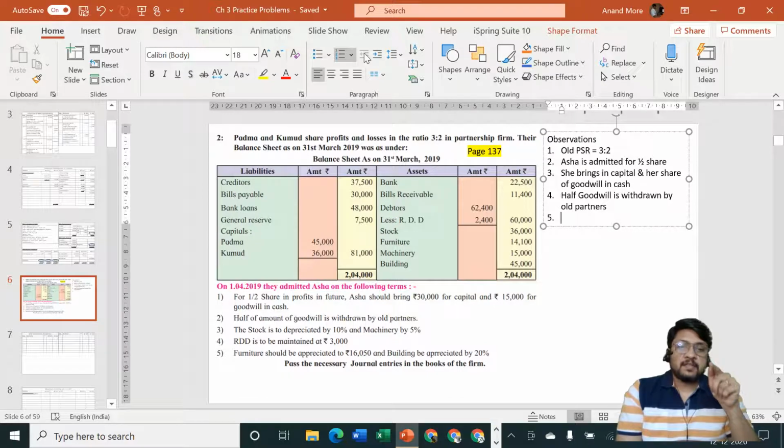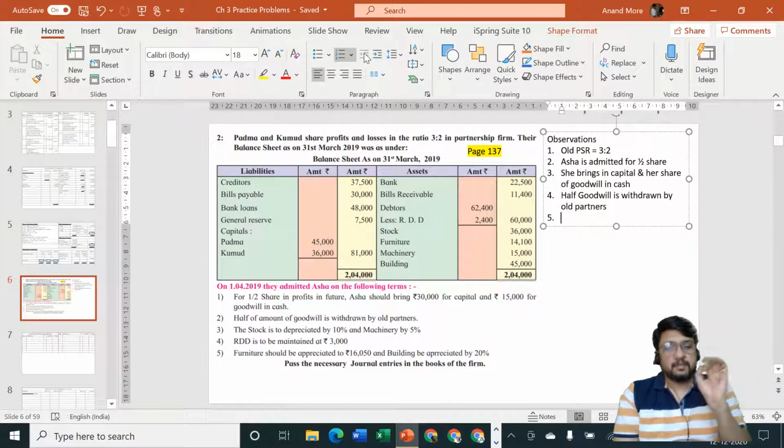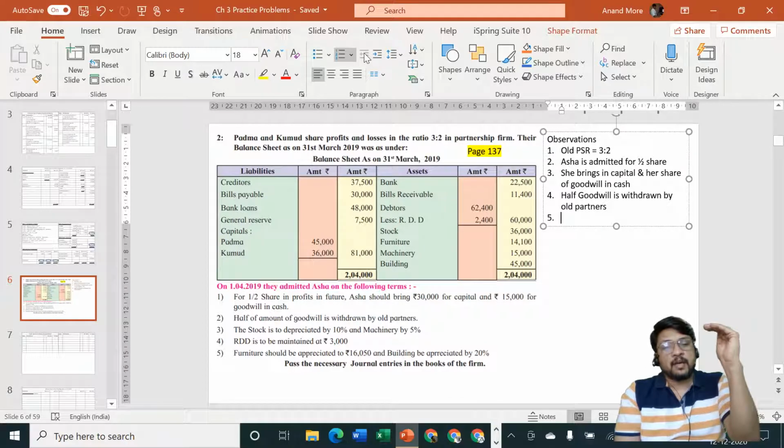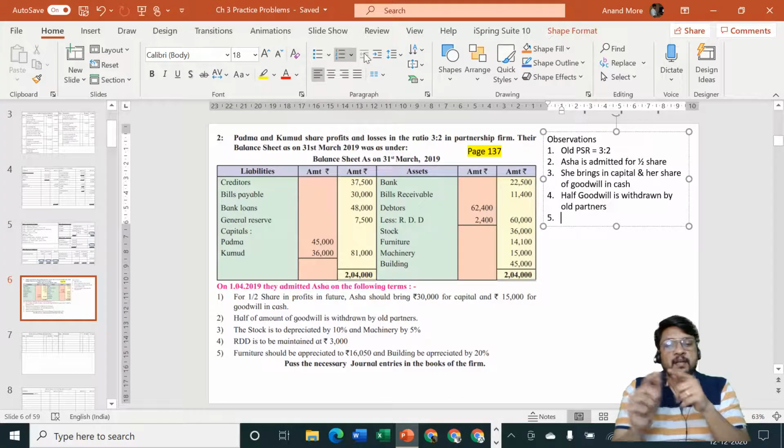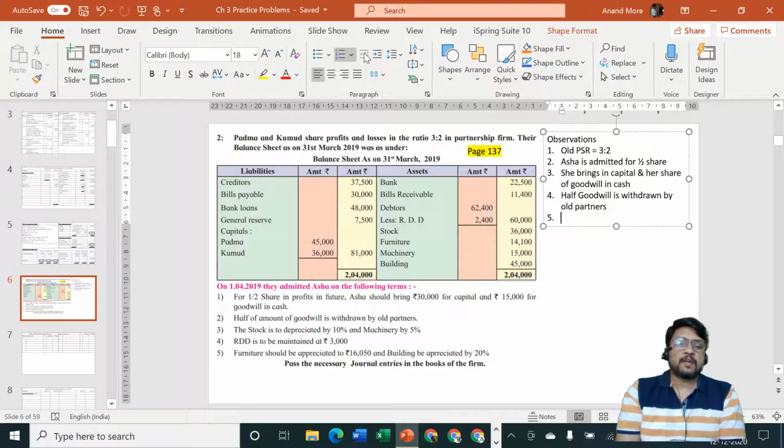It is not the case that the problem does not have any RDD and you are required to create RDD of rupees 3000. The problem already has RDD of 2400 and problem wants to reach up to the RDD of 3000. So from 2400 to 3000, you should climb up not 3000 steps, but only 600 steps, because you have already completed 2400 steps in the opening balance sheet itself.